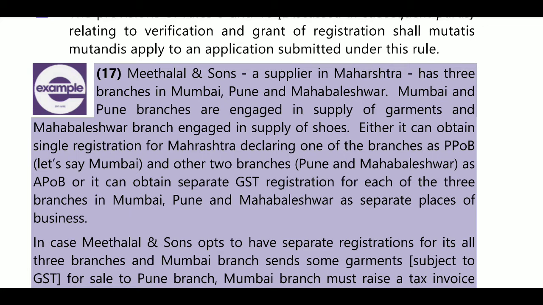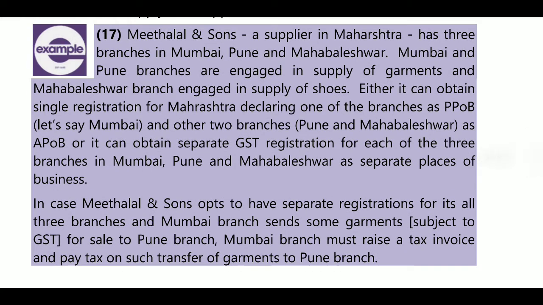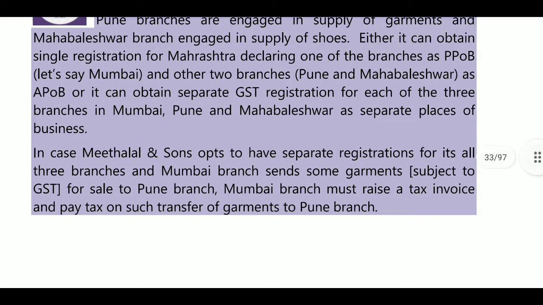Either it can take a single registration for Maharashtra, declaring one branch as principal place of business and the other two branches as additional places of business, or it can opt for separate GST registration for each of the three branches in Mumbai, Pune and Mahabaleshwar as separate places of business. So it is an option for the taxpayer. He may declare one principal place of business and additional places of business, or he can get separate registration for each place of business.